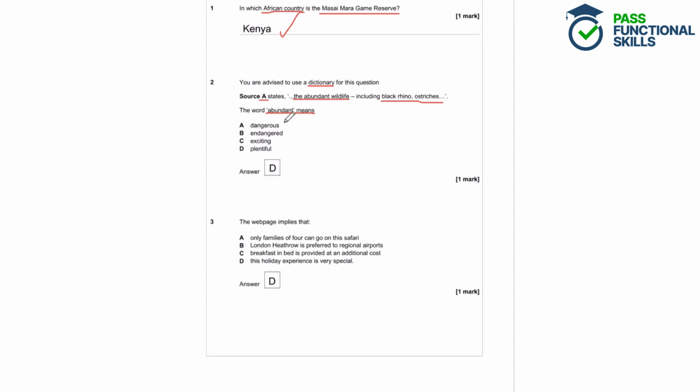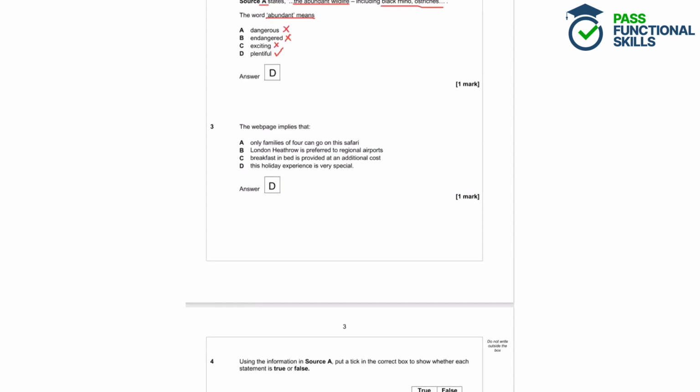So it's not dangerous. The animals aren't described as particularly scary or dangerous. They're not described as endangered. They're not going extinct. They're not dying out. They're not described as exciting or thrilling. They are described as plentiful, and that means that there's plenty of animals. And if you didn't know the meaning of any of these words, you could have a look in your dictionary for those as well.